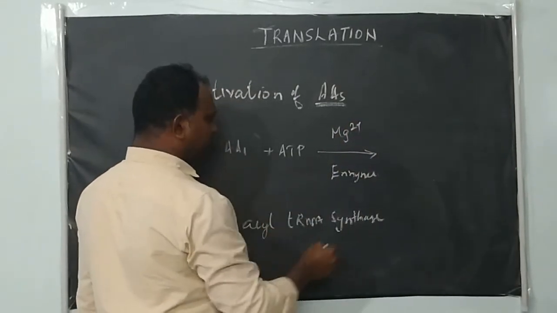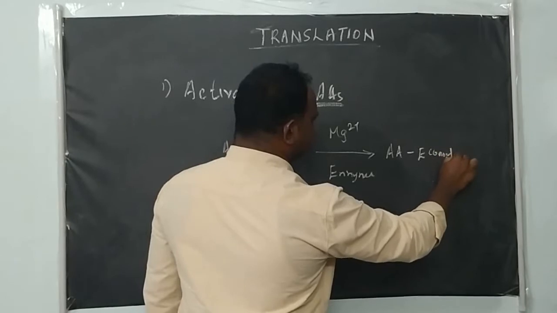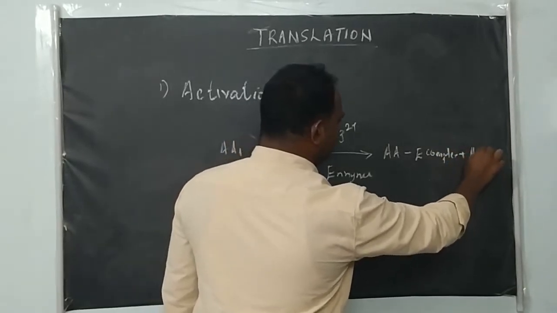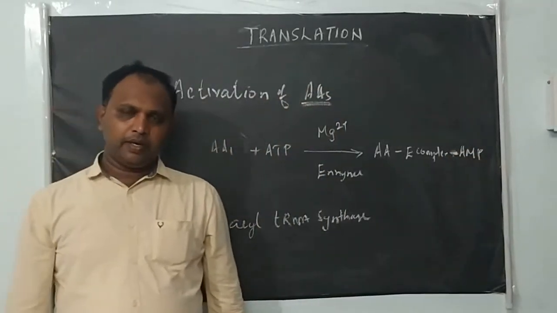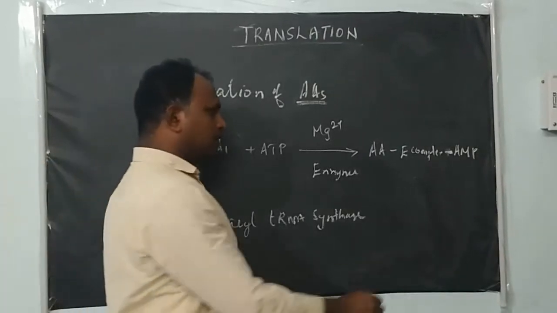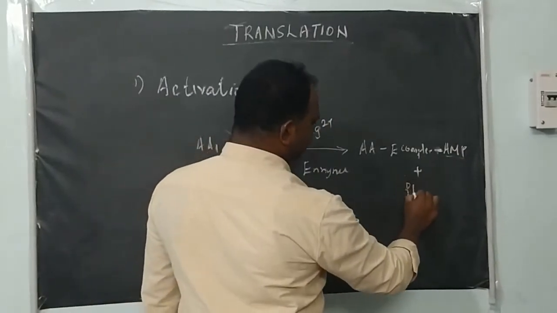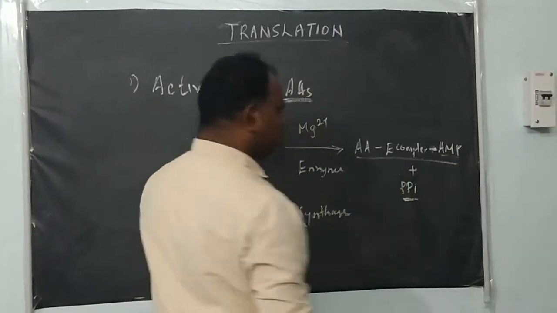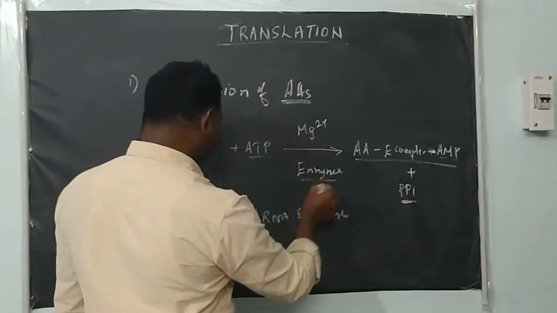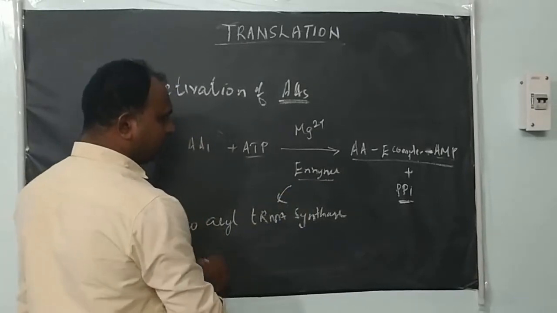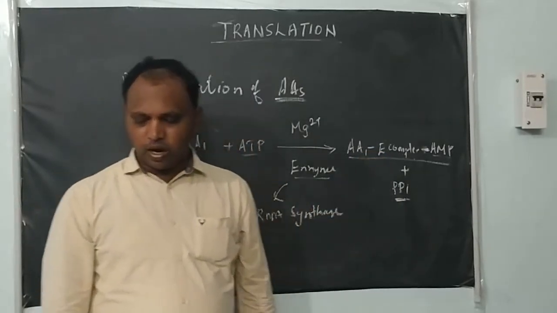the amino acids are activated. The amino acid forms a complex with the enzyme and AMP, adenosine monophosphate. The ATP is broken down and yields pyrophosphate, PPi. Now these amino acids are activated: amino acid 1, in the presence of ATP and the enzyme amino acid tRNA synthetase, is converted to the amino acid AMP and enzyme complex.